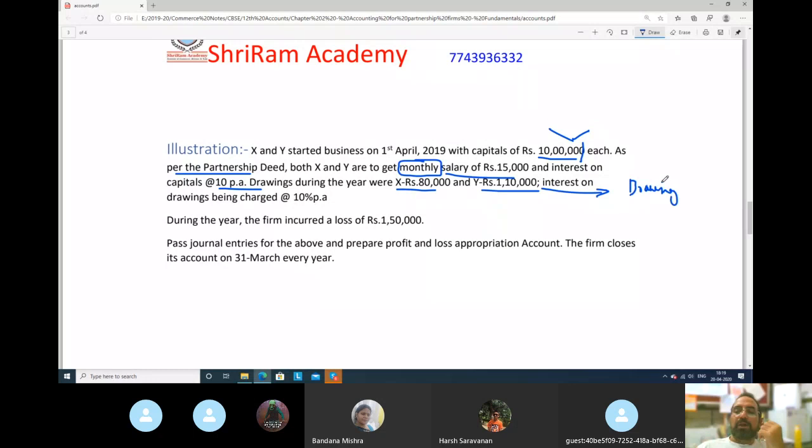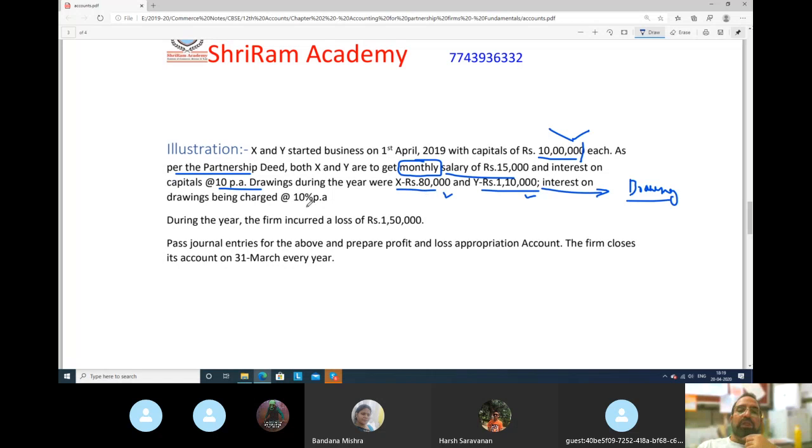See, there are 2 partners A and B. B withdraws money from the business for paying his daughter's college fees. This is a drawing because the daughter's college fees has nothing to do with the business. So you will take that as drawings.